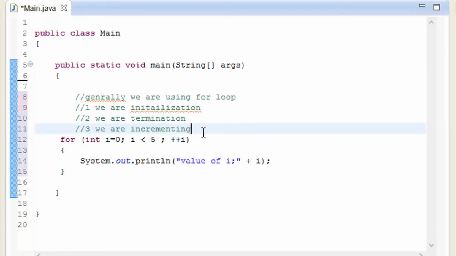So that must be much better for you to understand. On the first we give it a value as 0, and then second I gave that if it crosses number 5 it is going to terminate, it means that it is going to close this one, and third it is going to add number 1 to it, so that will be number 1, number 2, and then number 3. So that's how it is going to work.